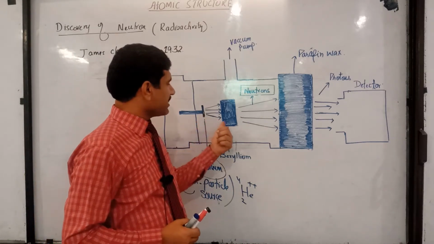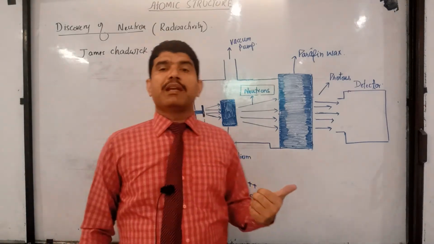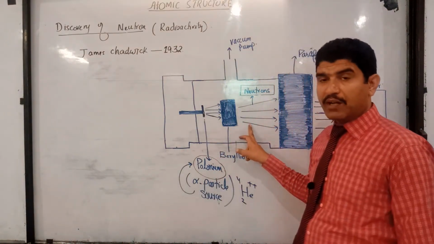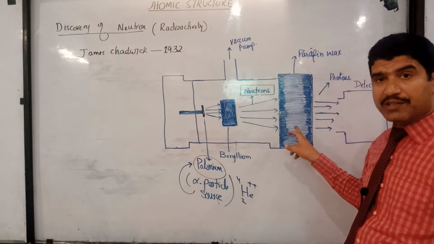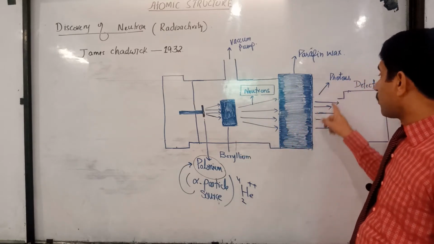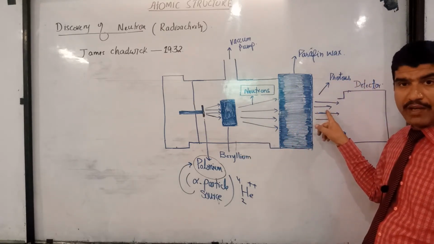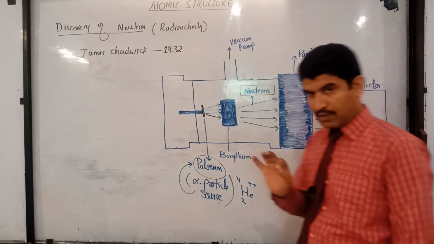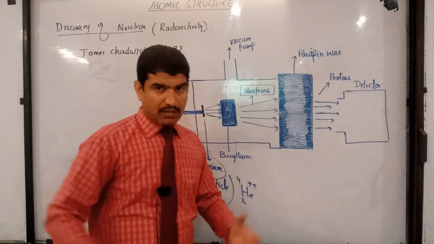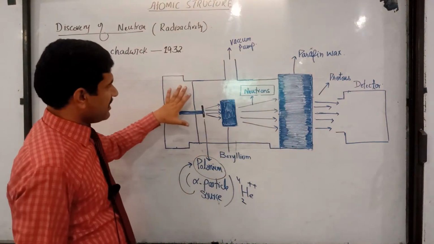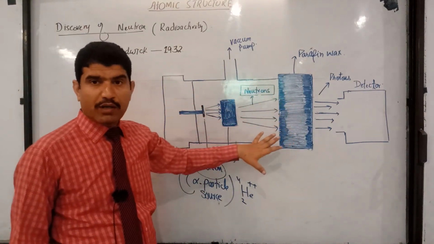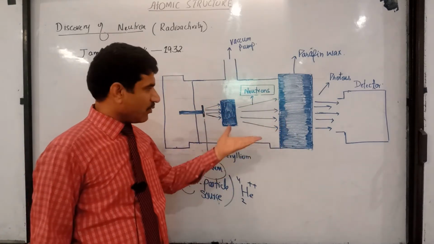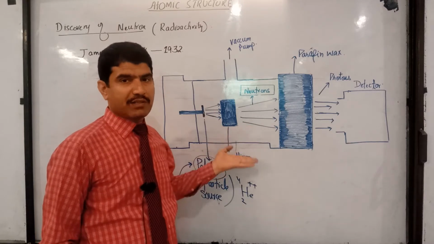These alpha particles produce some highly penetrating radiation, and when this radiation was allowed to pass through paraffin wax, it knocked out protons from the paraffin wax, which were shown by the detector. Students, let me repeat. This is an apparatus which is used for the discovery of a neutron. It's a nuclear reactor. Over here a nuclear reaction takes place.